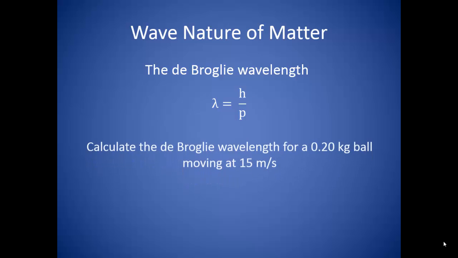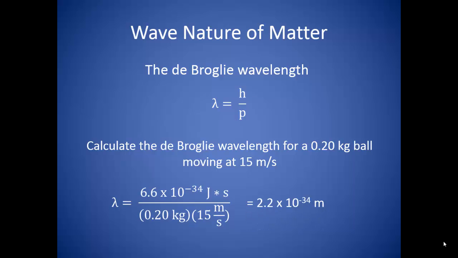We can calculate this wavelength for any piece of matter. For example, a 0.2 kilogram ball moving at 15 meters per second. We find the de Broglie wavelength to be 2.2 times 10 to the negative 34th meters, which is extremely small, imperceptibly small. This is going to be true for any regular-sized object, so the wave properties of ordinary objects go undetected.